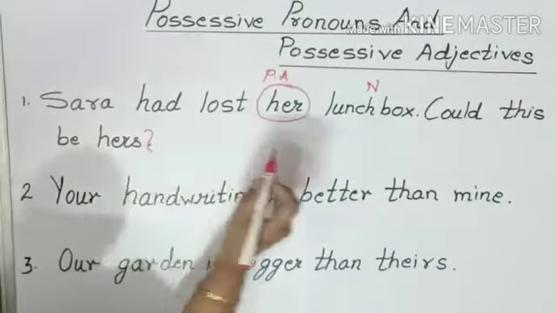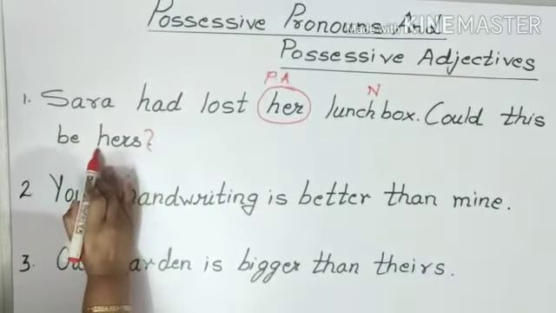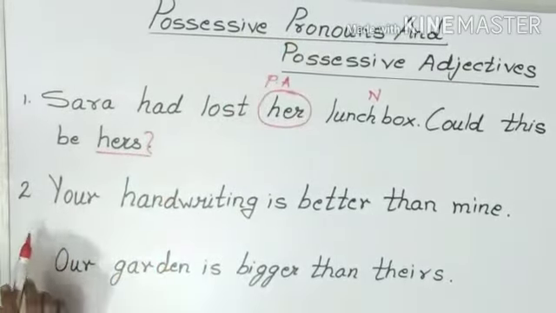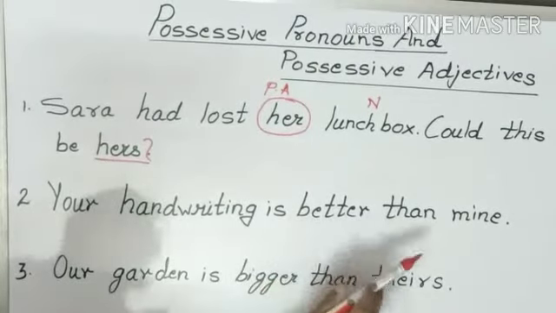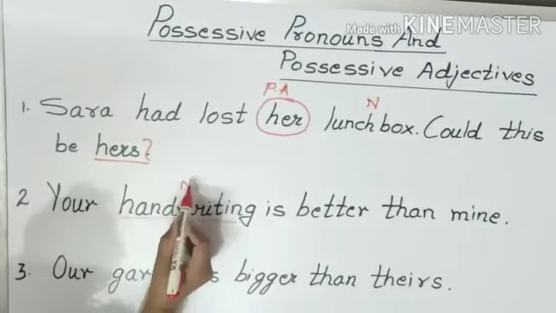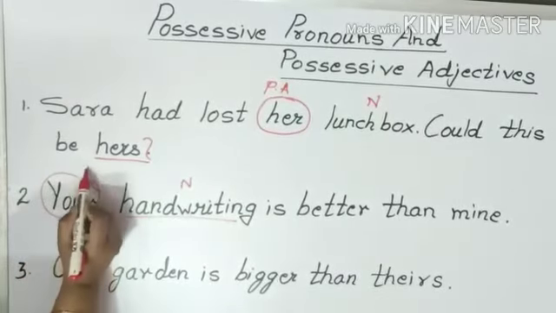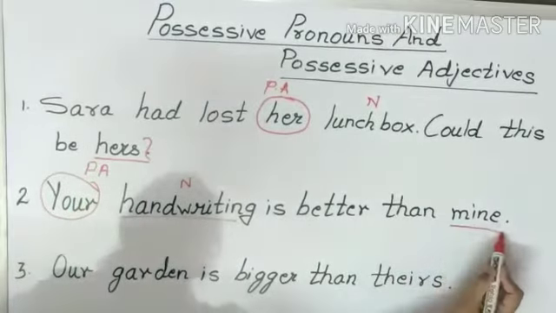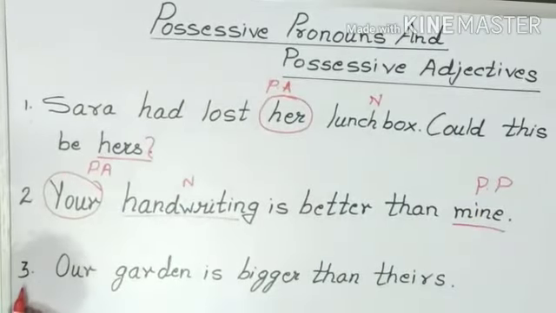Now, here you can see, could this be hers? Now, what is hers here? Hers is possessive pronoun. Now, have a look on next example. Your handwriting is better than mine. Now, what is noun here? Handwriting is noun. Now, whose handwriting? Your. So, what is your? Your is possessive adjective. And what is mine? Mine is possessive pronoun.